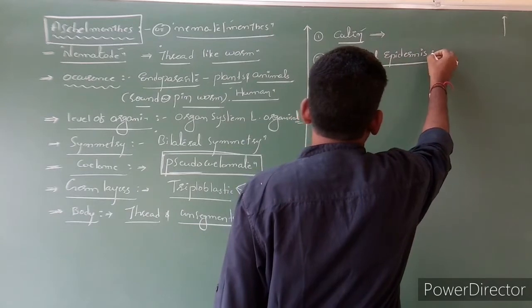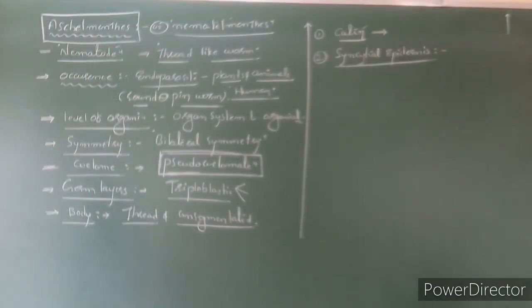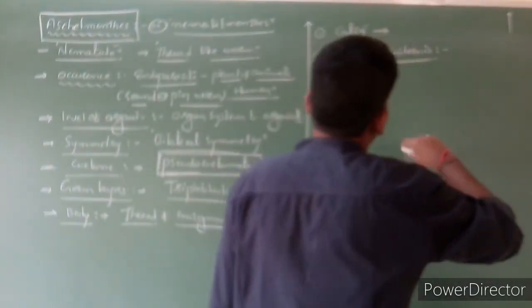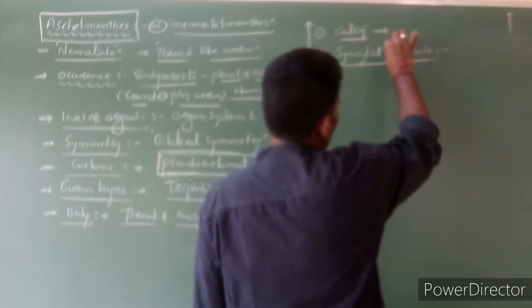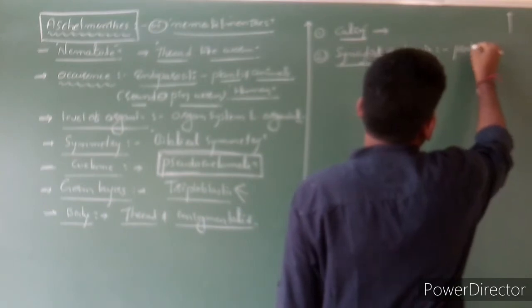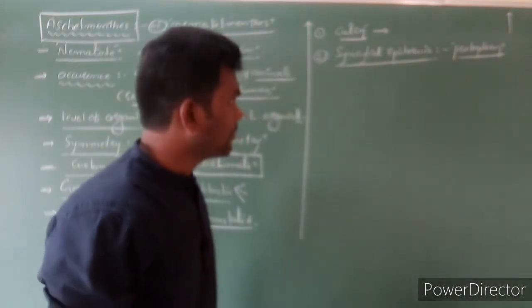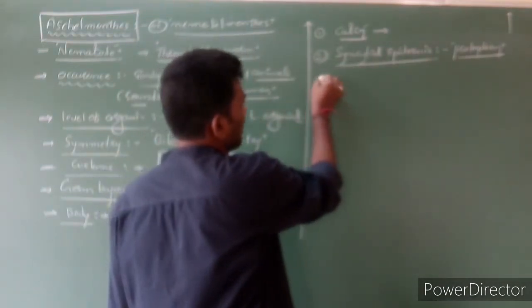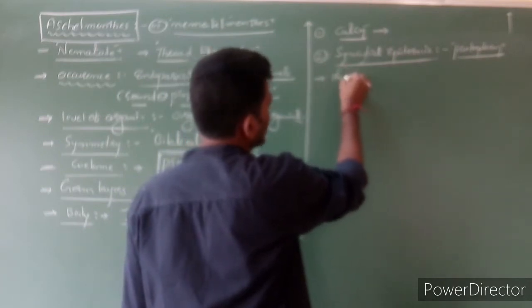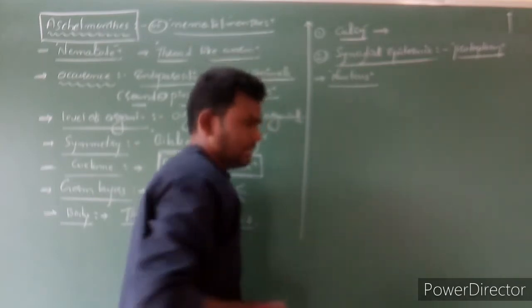Syncytial epidermis means the epidermis consists of a mass of protoplasm, in which a number of nuclei are scattered irregularly.